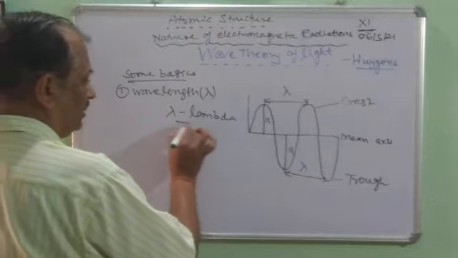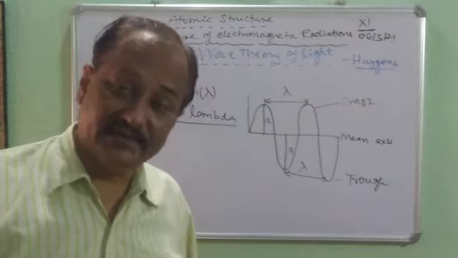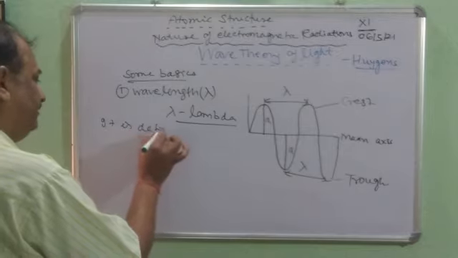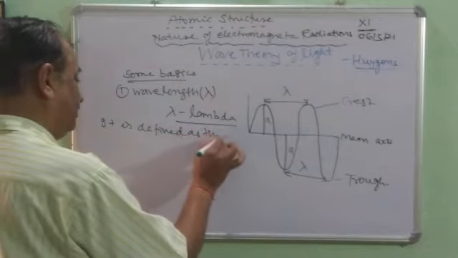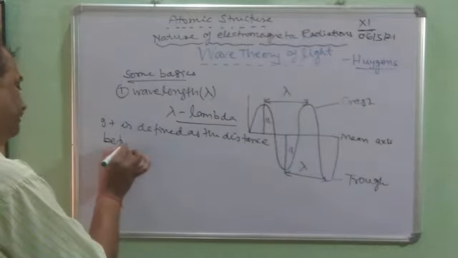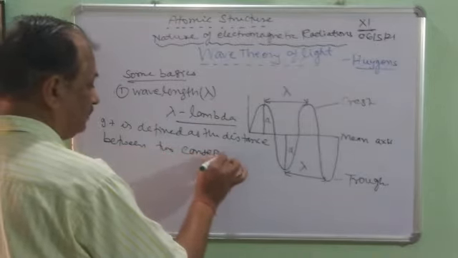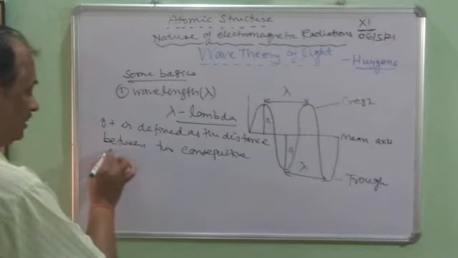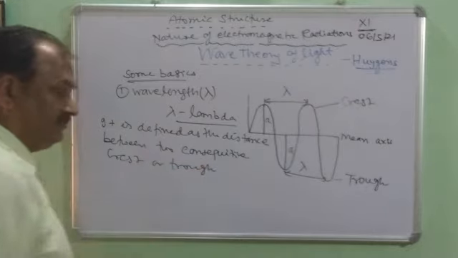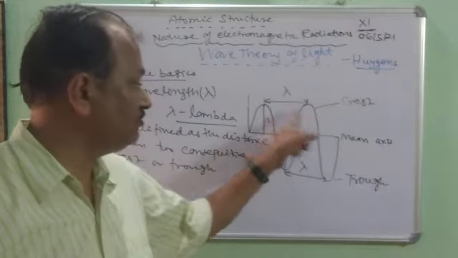It is a Greek word. Lambda, children, is a Greek word, and it is defined as the distance between two consecutive crests or troughs. Consecutive means one after the other.